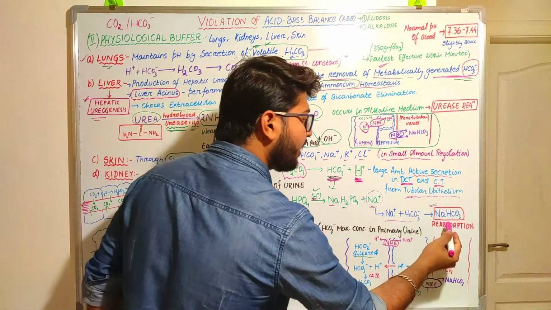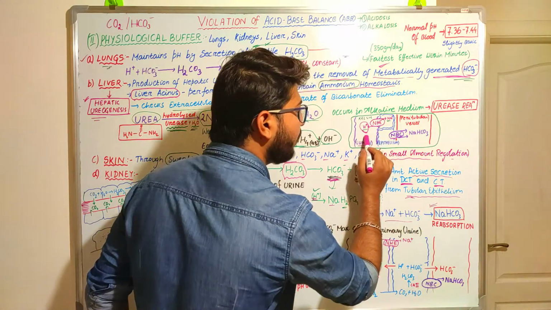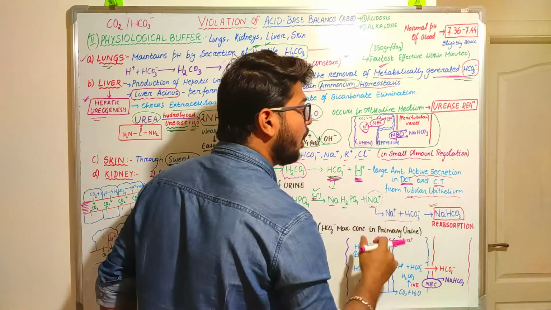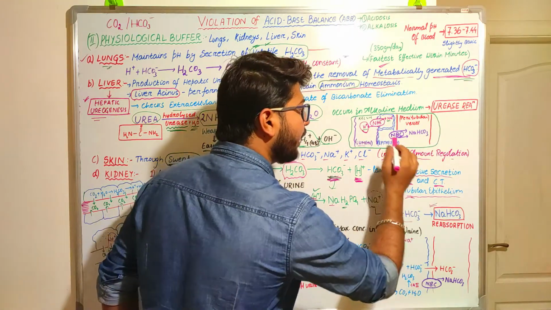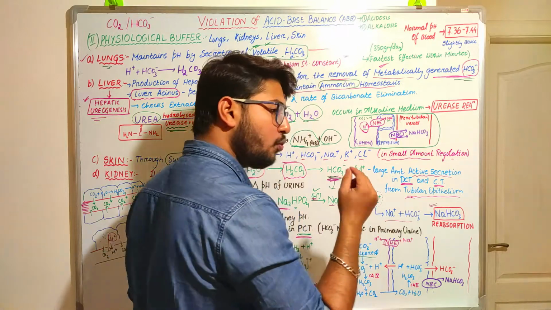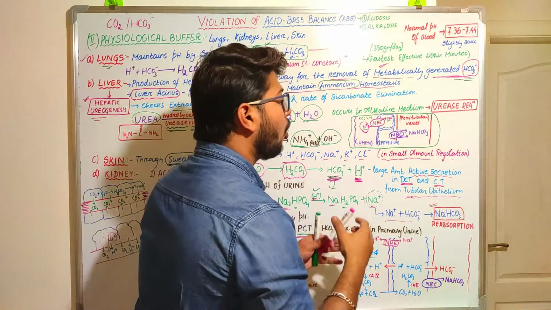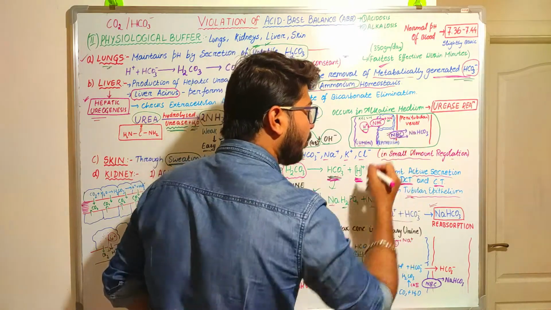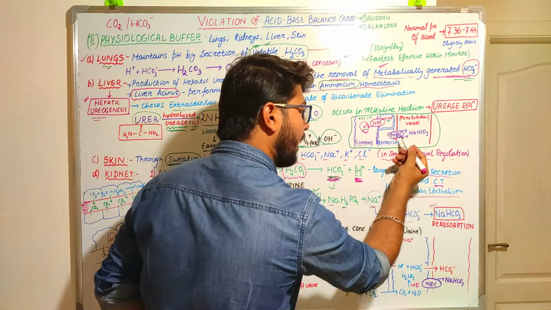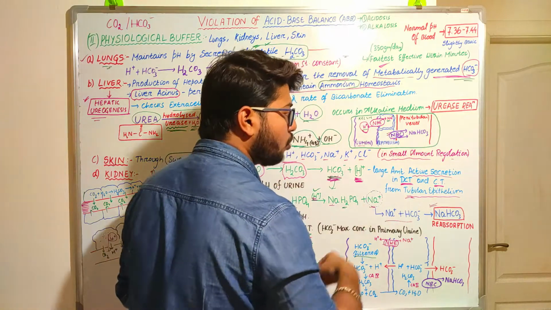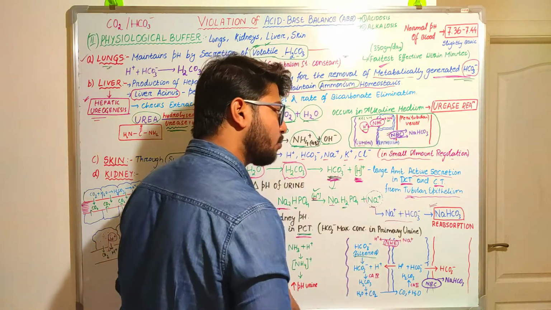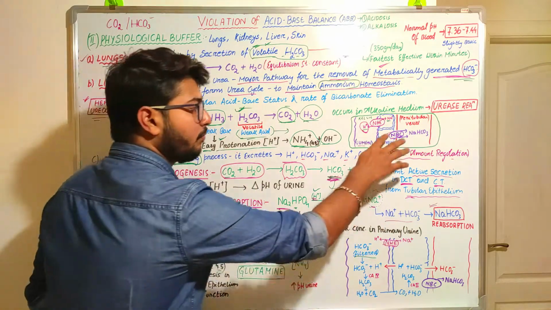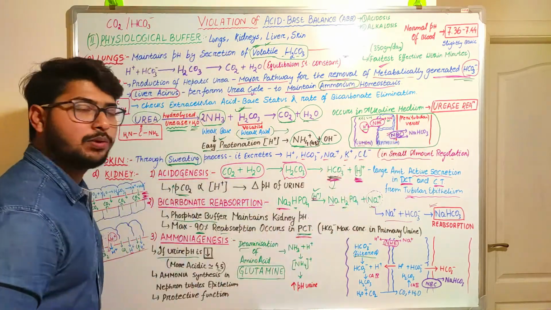Okay, and when there will be reabsorption from the lumen into the epithelium, then the epithelium shifts the whole sodium bicarbonate into the peritubular vessel through a special active process through a protein, that is sodium bicarbonate co-transporter. So the sodium bicarbonate co-transporter will transport the sodium bicarbonate from the epithelium into the peritubular vessels.